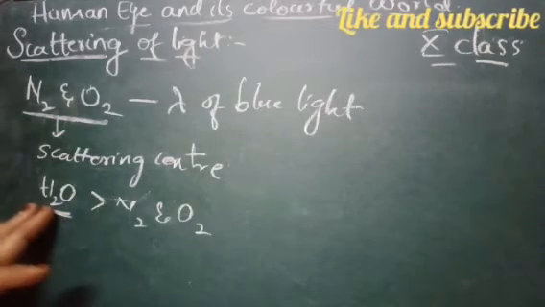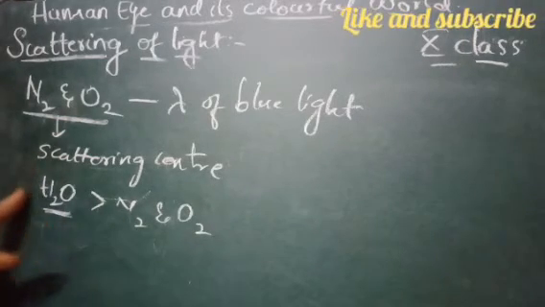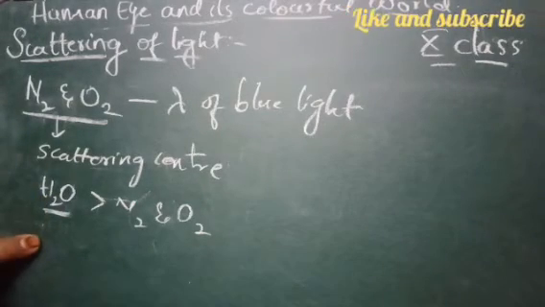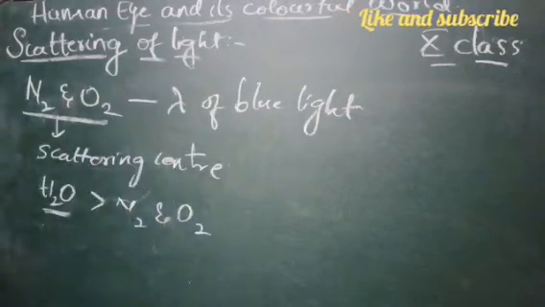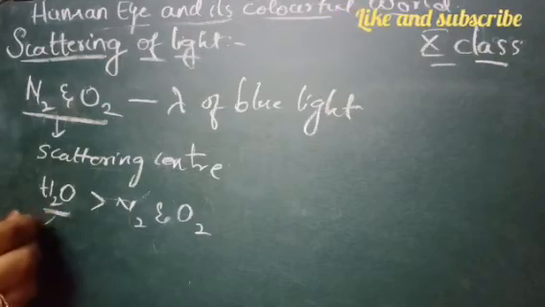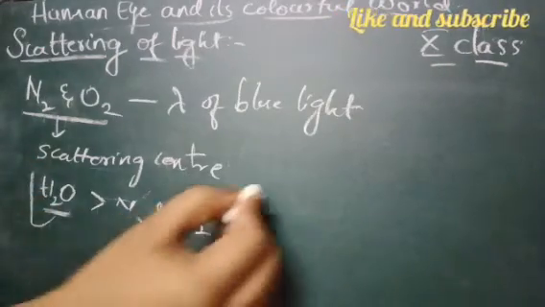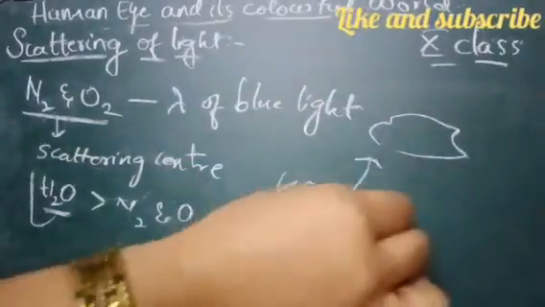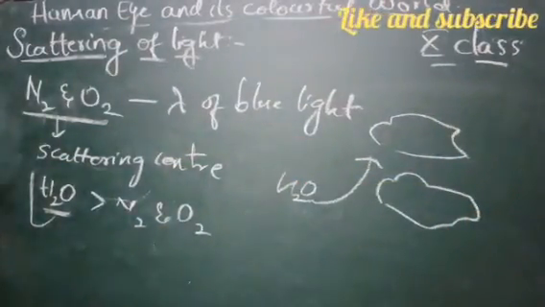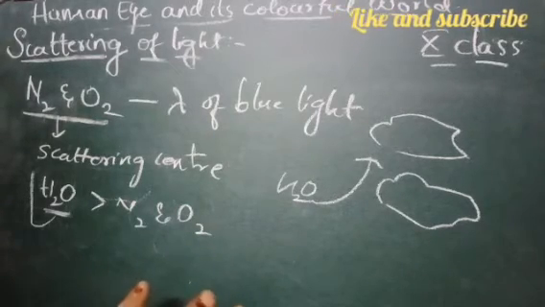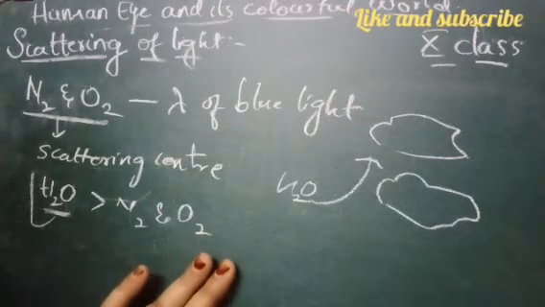So this water drop acts as a scattering center here for other frequencies which are lower than the blue light. On a hot day, due to the rise in temperature, water vapors enter into the atmosphere, right? When these water vapors enter into the atmosphere, there is an abundance of water molecules present in the atmosphere now, right?